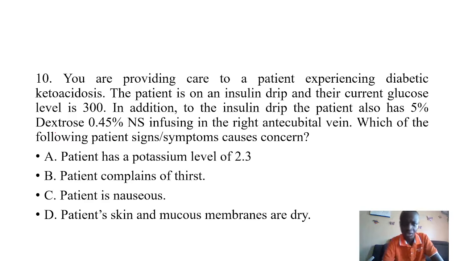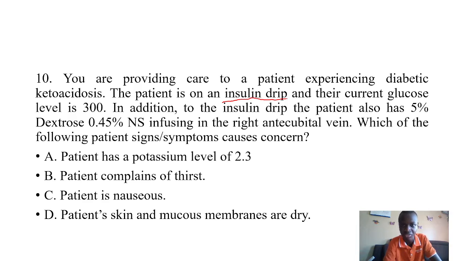So the question ideally has brought out clearly how we manage. We do an insulin drip, and we do some sort of infusion, because we don't also want to lower the sugar levels down at a faster rate.